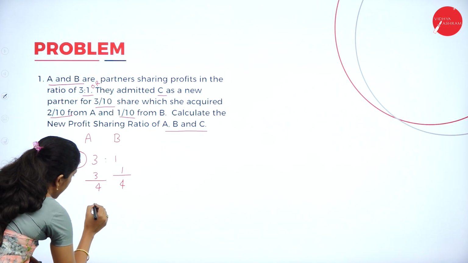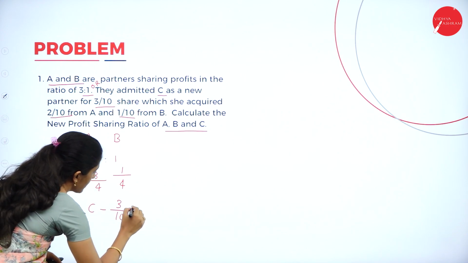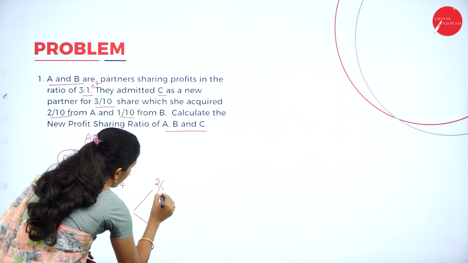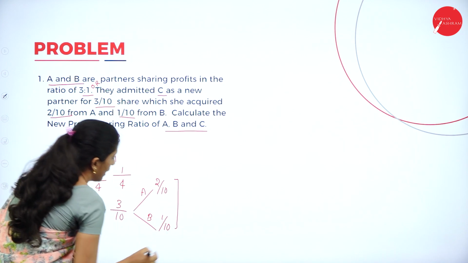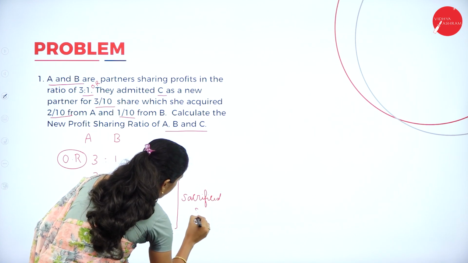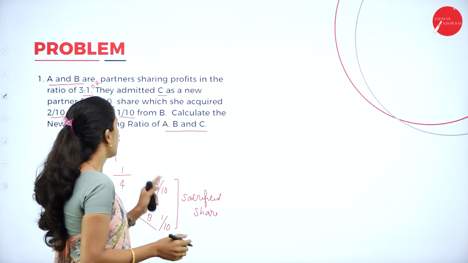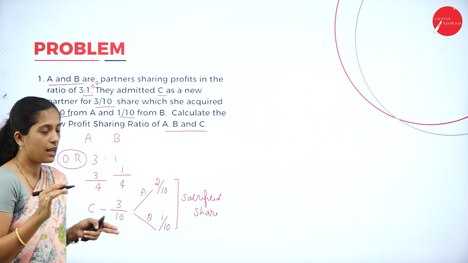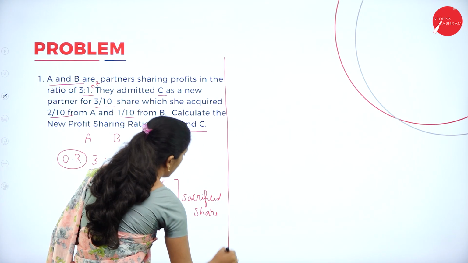Next, C is admitted into the partnership. What is her share? 3/10. How did C get this 3/10? 2/10 from A and 1/10 from B. This 2/10 and 1/10 is the sacrificed share. Now, what is the formula to calculate the new profit sharing ratio? Old share minus sacrificed share. We know the old shares, 3/4 and 1/4, and the sacrificed shares, 2/10 and 1/10. Now write the formula and directly apply it.